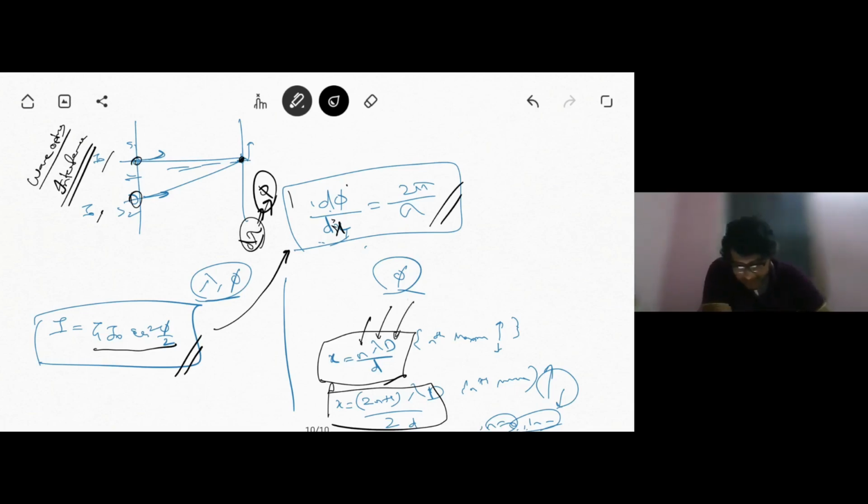Anyway, D is the separation between the source and the screen, while small d is the separation between the slits. Right. So yeah, these are the basic stuff that we are supposed to be knowing right now.